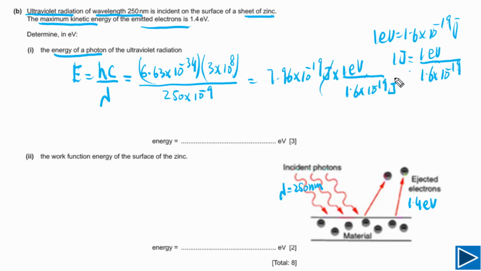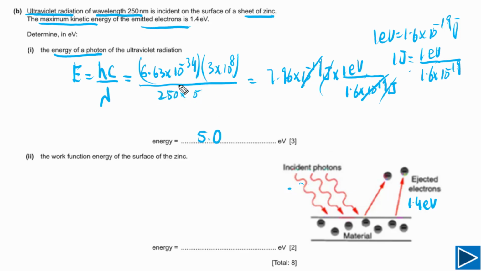Joules cancel, and 10 to the negative 19 cancels with 10 to the negative 19. Now simply we need to divide 7.96 by 1.6. We can assume this is 8.0. If you divide by 1.6, our answer will be 5.0 to 2 SF, and this is our final answer.